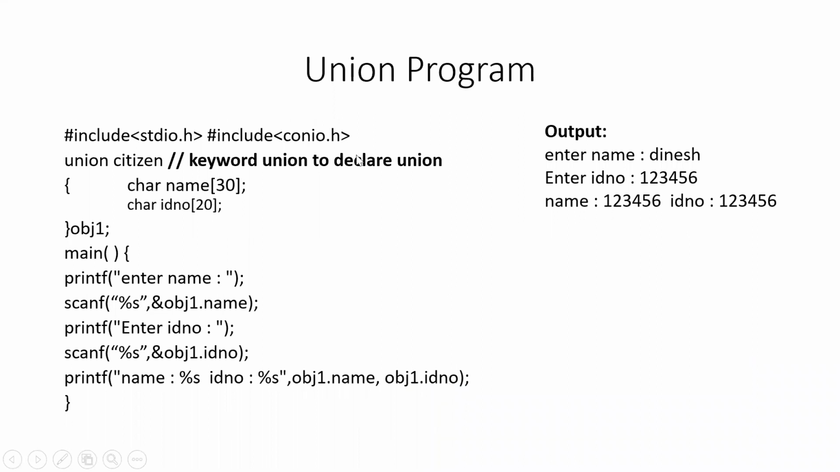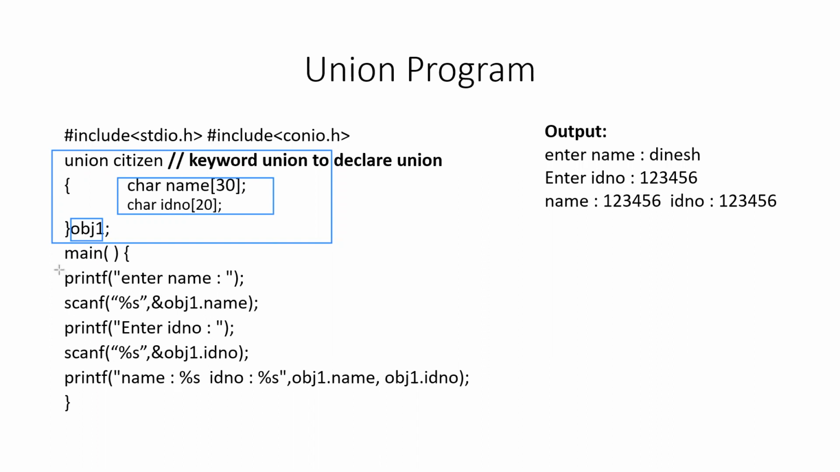So this is a simple program with which you will be able to understand the concept of union. Here a union citizen has been created and 2 data members are there. One is name and one is ID number. And obj1 is the object of the citizen union.